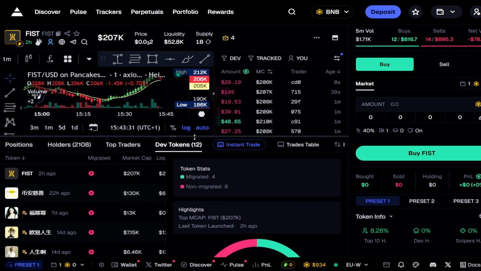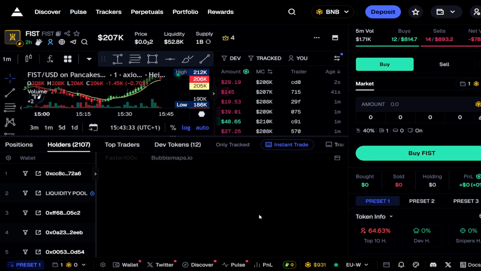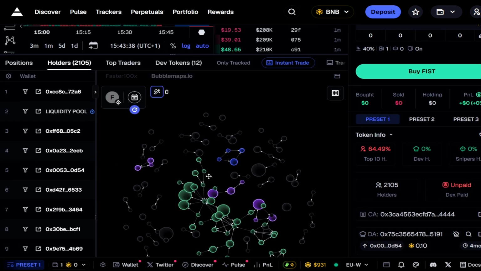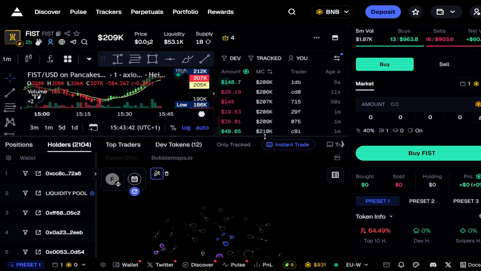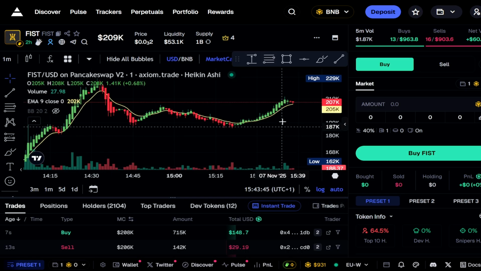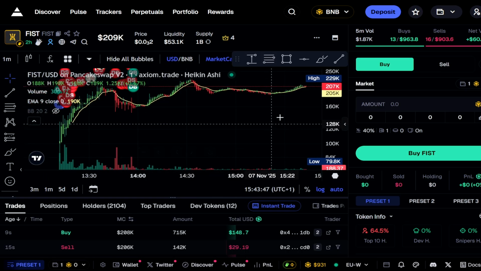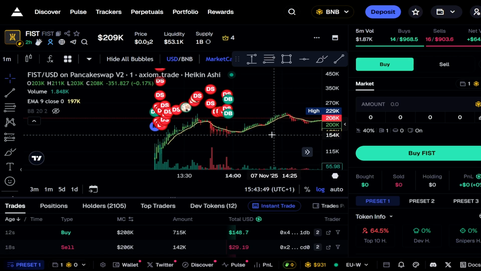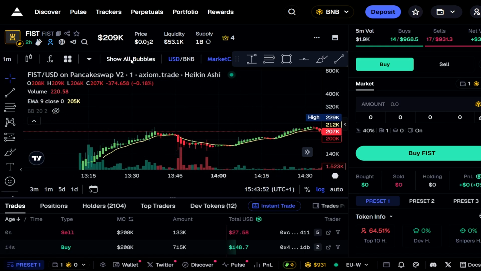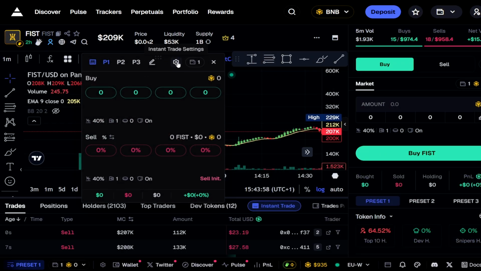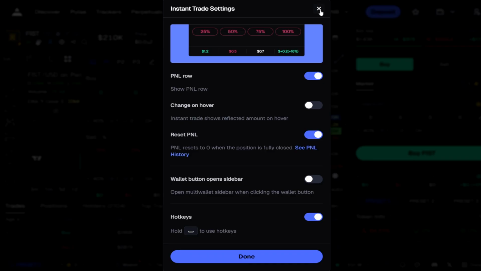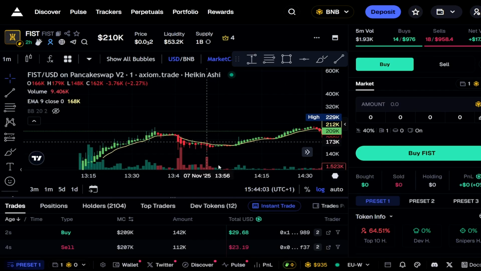On the charts page you get key insights like the amount of holders, the top traders, the dev tokens and snipers, and there's also the bubble maps feature to check if a token is bundled. The small icons on the chart represent the wallets that you follow and the dev actions. To hide these icons from the chart, click on Hide All buttons. The Instant Trade panel allows you to place rapid buys and sells and is also customizable. This panel saves you a lot of time when you want to get in or out of a trade.